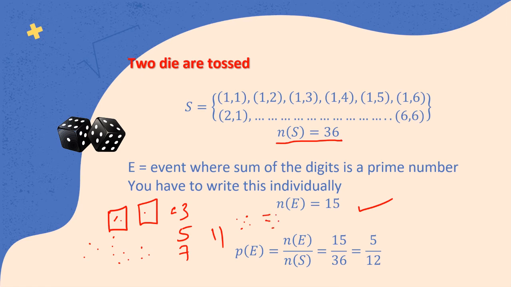You need to write this down individually. For further explanation, I'm going to add a video where I will show you how to arrive at this, where the sum of the digits becomes a prime number. What happens is, the number of events in this situation is 15, and we know the sample space is 36. So 5 upon 12 is the answer.